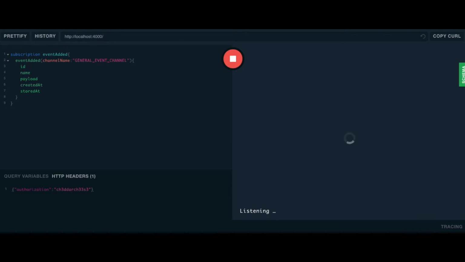So now let me go over to the ping mutation. What is the ping mutation? It's a utility mutation that I created that does nothing more than send a mutation into the GraphQL API server, and when the mutation executes, it will generate an event added message that will be picked up and published by the subscription.